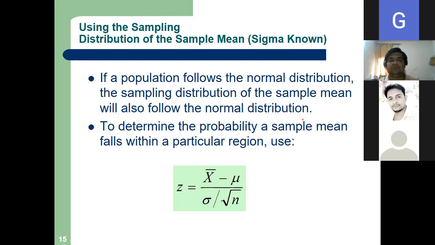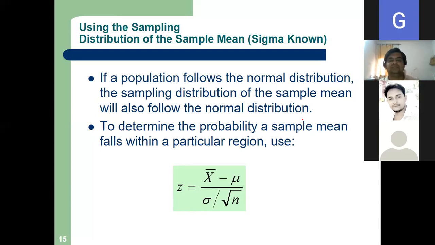For sigma known, please write down the formula. If a population follows the normal distribution, the sampling distribution of the sample mean will also follow the normal distribution. This we already know from the central limit theorem. So what is our formula? Please write down this formula.